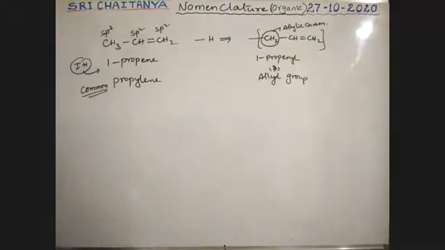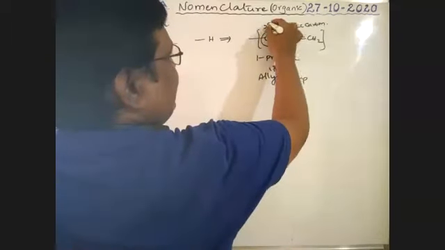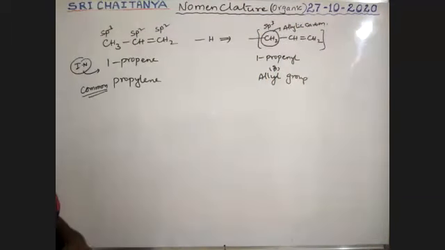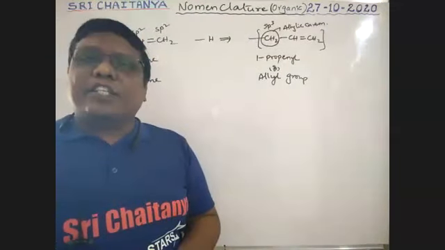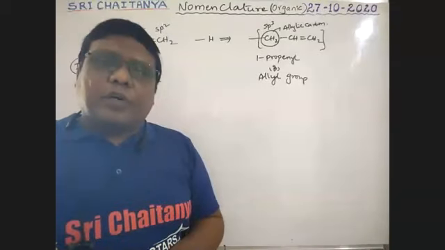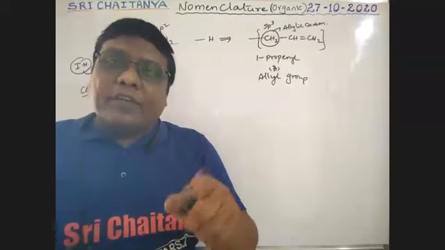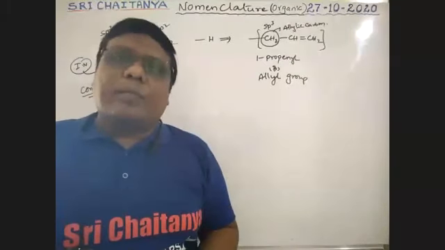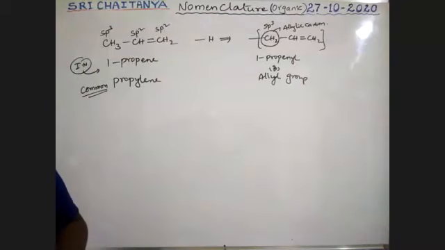That carbon is called the allylic carbon. That allylic carbon is in sp3 hybridization, attached to the longest chain. So very, very important, boys. Allylic carbon is sp3 hybridized, but vinylic carbon is sp2 hybridized.